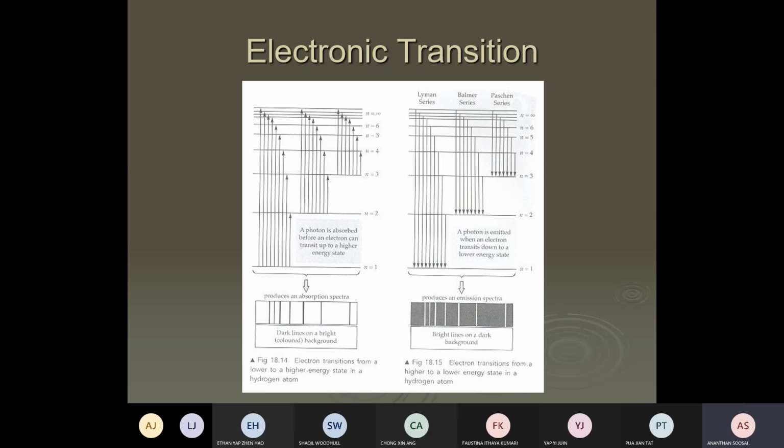So this line tells what possibility the electron can jump. From n equals 1 to n equals 2, let's say the energy required is 2 eV, electron volt. If the electron gets a photon of 2 eV, it absorbs that 2 eV and jumps to n equals 2. The same thing, if it gets enough energy to jump to n equals 3, it jumps to n equals 3.